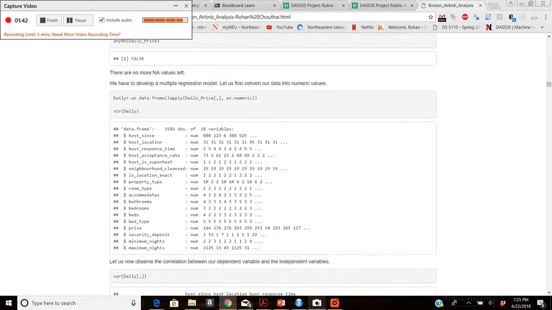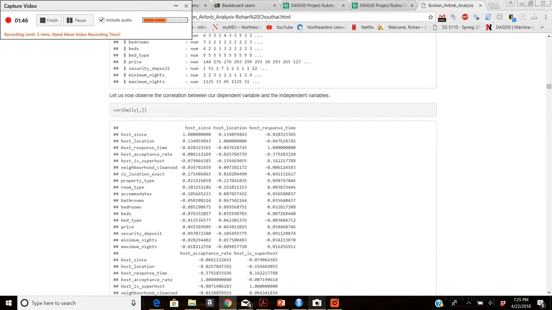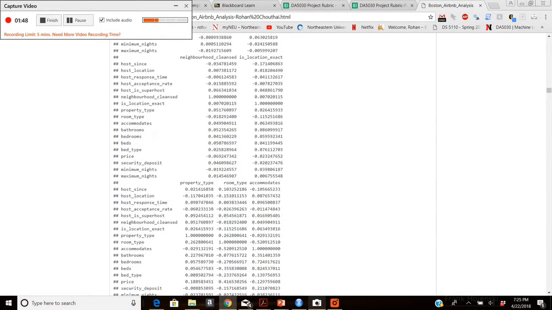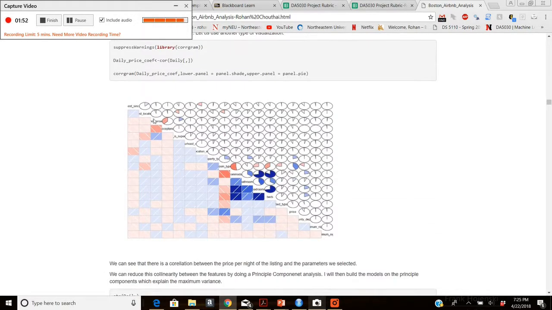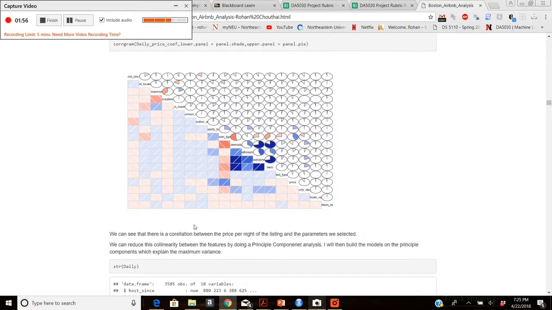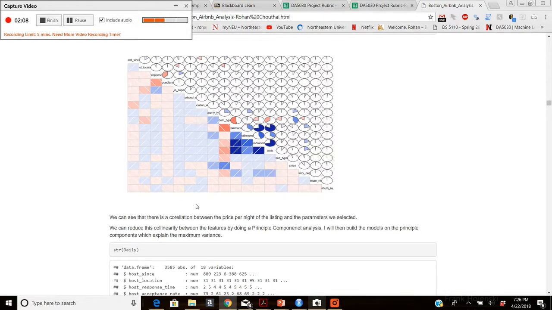And that's how I proceeded on to visualizing the correlation between my coefficients. And as we can see in this graph here, there's a lot of collinearity between my independent variables. Now the aim here is to build a model which can extract a lot of information from a relatively lower dimensional correlation between its independent variables.